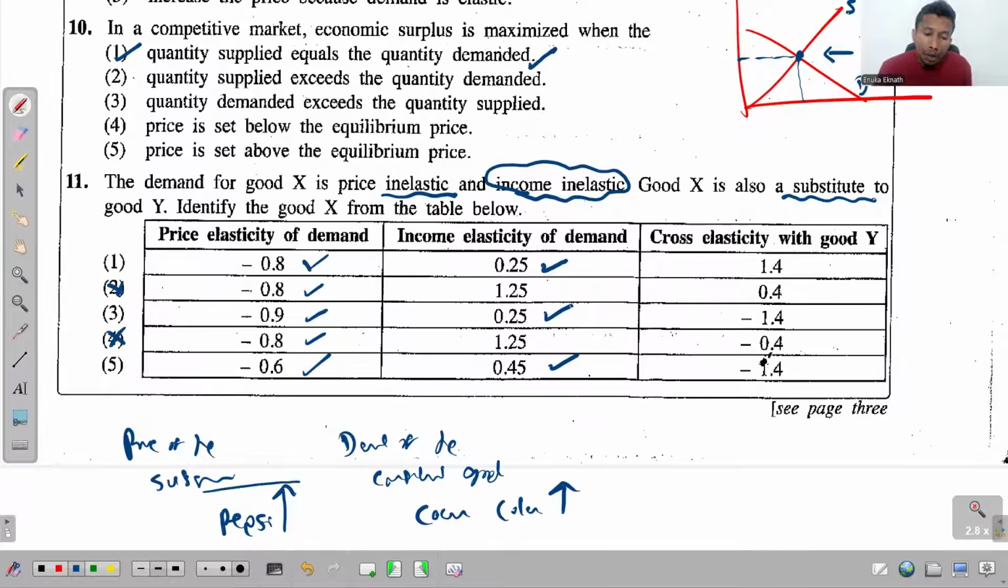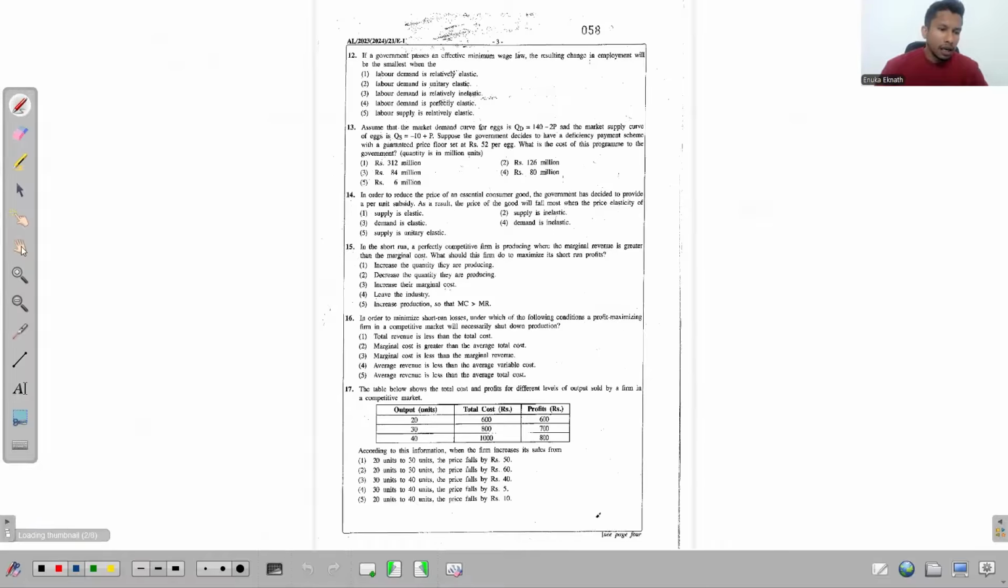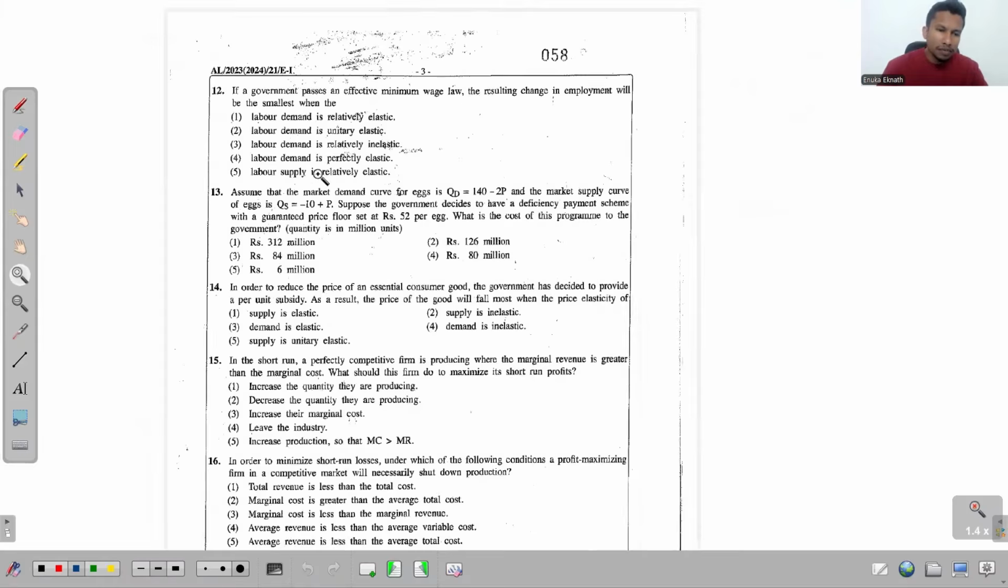So due to this positive relationship that exists between these two variables, when you calculate this cross price elasticity of demand, it will be a positive value. So positive values are only in option 1, 3, 5, and the first one is the answer for this 11th one. Right. Now look at the 12th question.